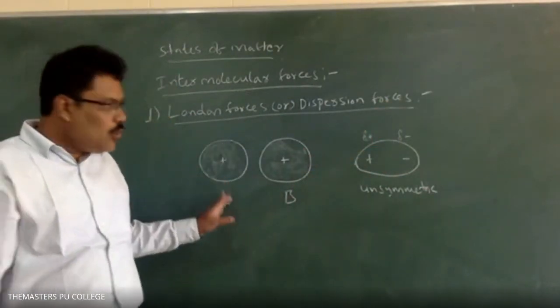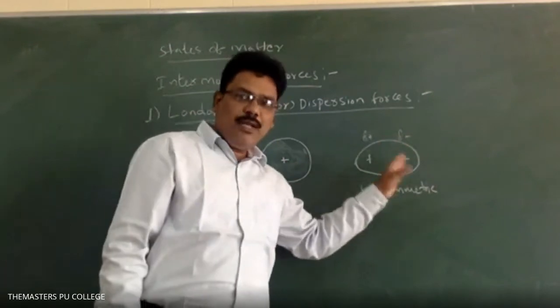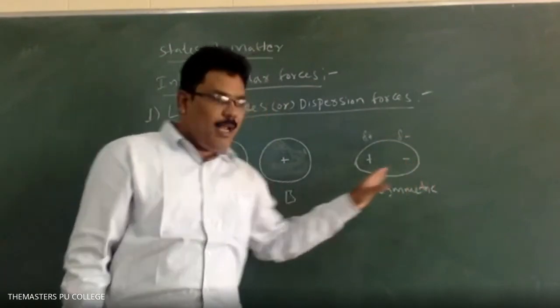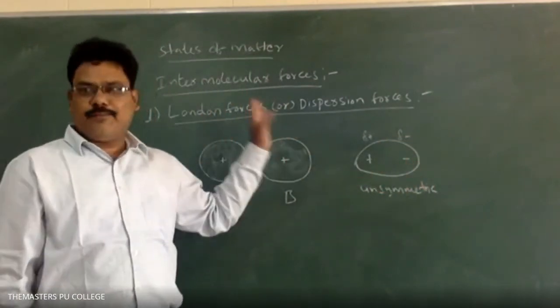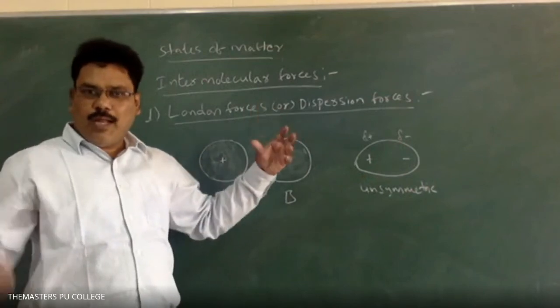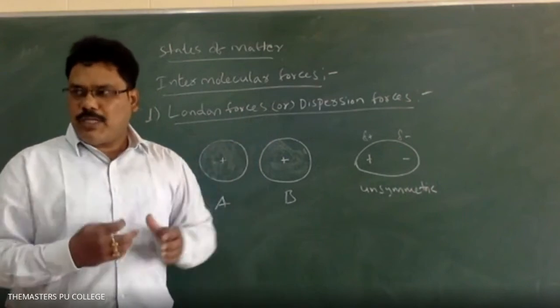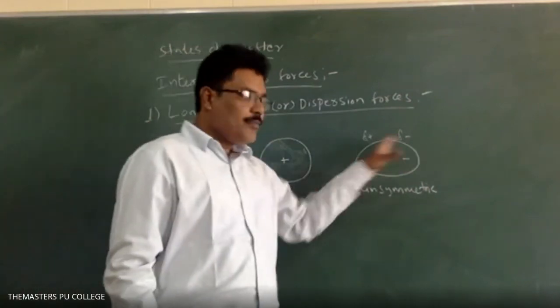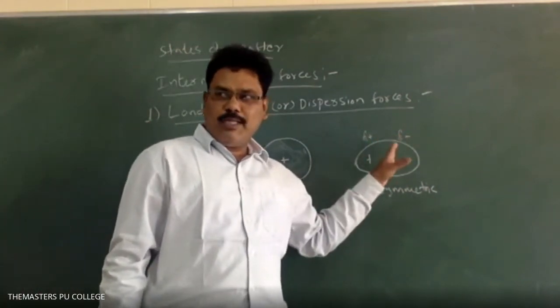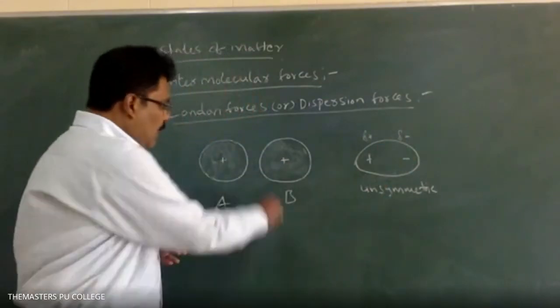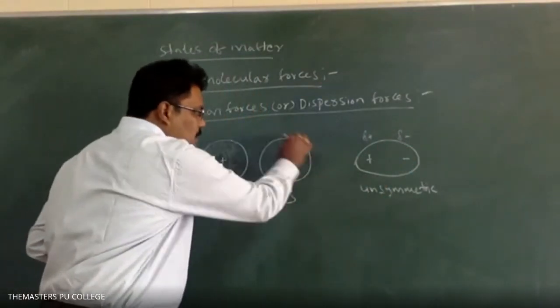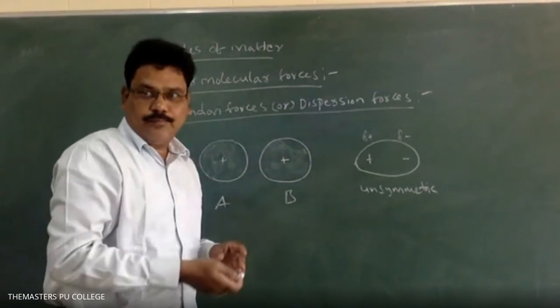This temporary dipole can induce a dipole on atom B whenever the atoms are approaching. One side has negative charge, and on the other atom the electron cloud is symmetrically distributed.